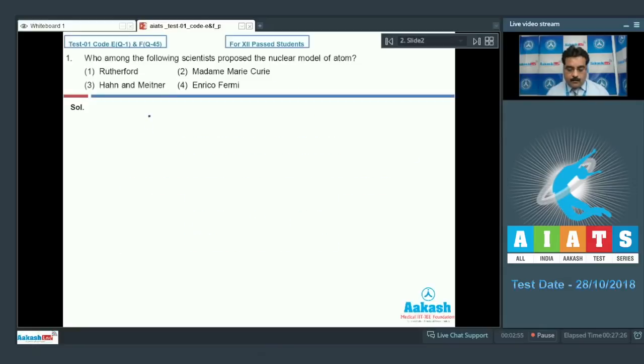In question number 1, who among the following scientists proposed the nuclear model of atom? Before going to take any option, I would like to explain how you can select the option. If I go for option number 4, we know Fermi discovered controlled nuclear fission.